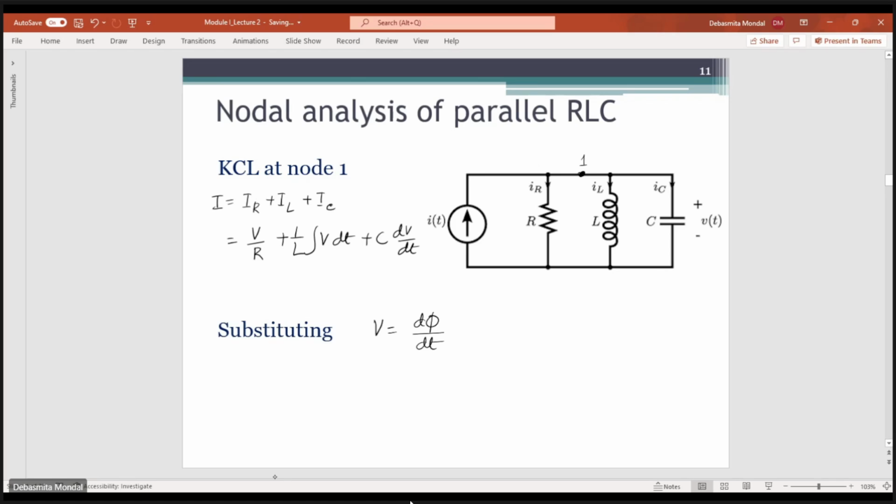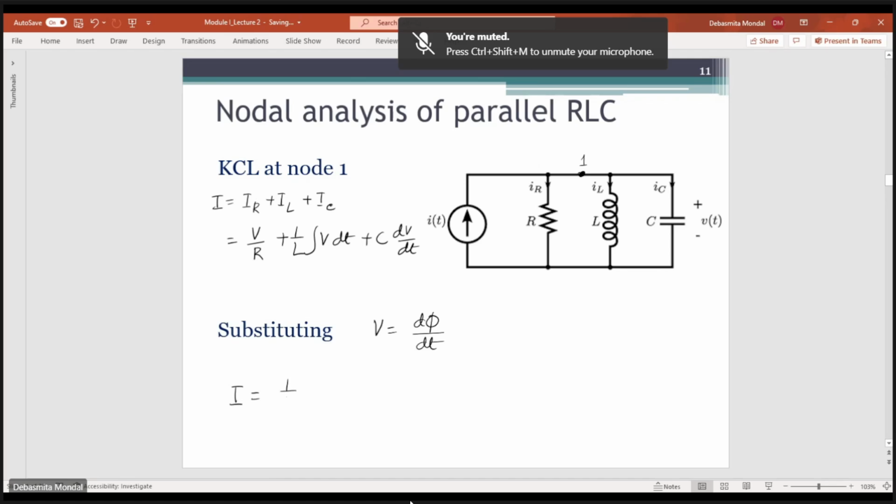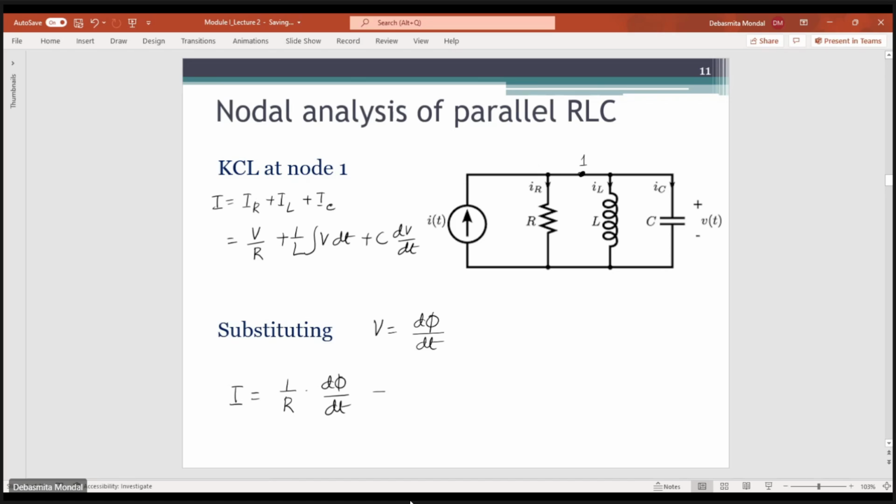So if you substitute the value of V with d phi/dt, then you can write that I equals 1 by R d phi/dt plus phi by L plus C d2 phi/dt2. So here the basic variables are this current and this flux.